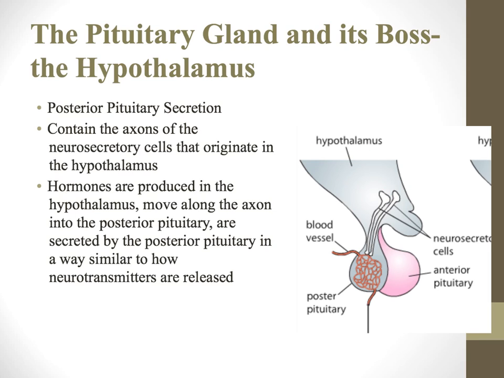So again, we have to be very careful about how we're using verbs like produce and secrete. The hypothalamus actually produces those hormones like oxytocin and ADH. It moves through the neurosecretory cells into the pituitary, and then the pituitary releases those hormones to the rest of the body through the bloodstream.